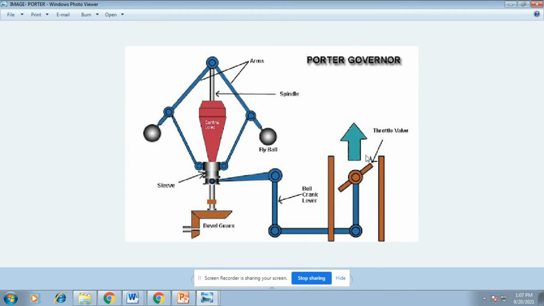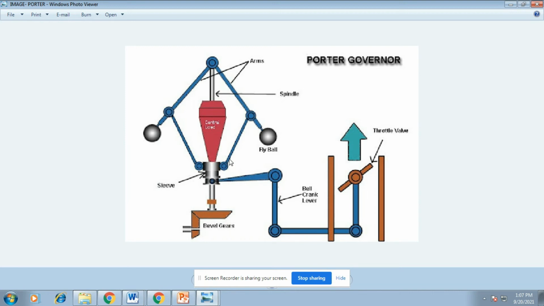This is a Porter governor. It is a simple modified type of Watt governor. The central load is attached to the sleeve, as clearly indicated in the image. The central load is in pink color. The load along with the sleeve moves up and down on the central spindle of the governor.